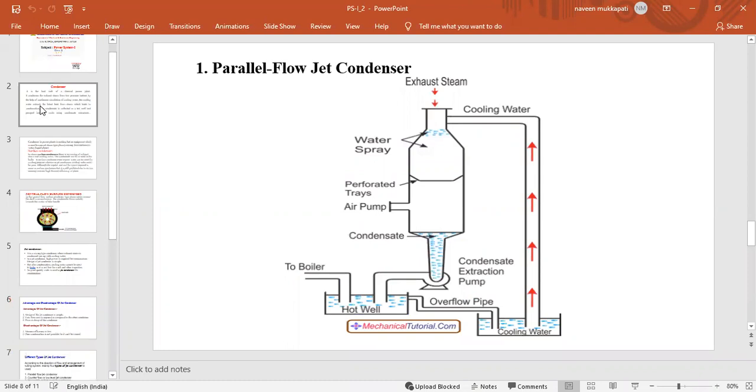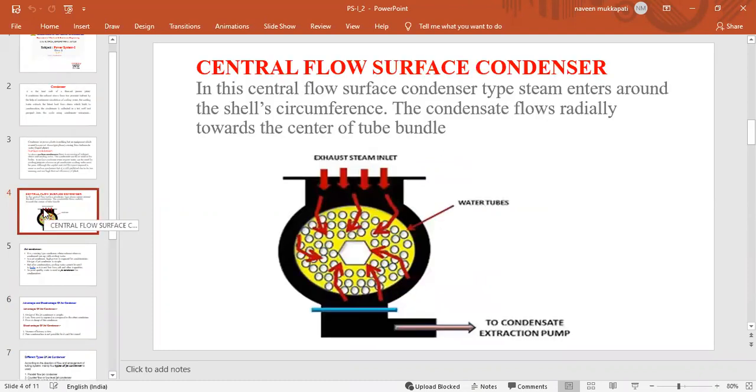Basically, we have two types of condensers: surface condensers and jet type condensers.